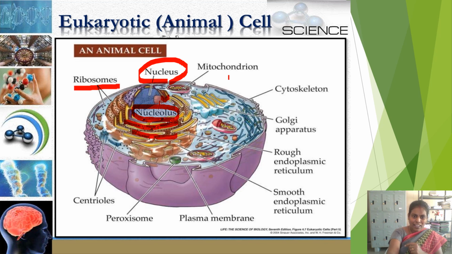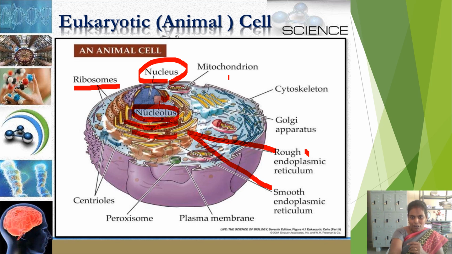They may occur free in the cytoplasm and also on the endoplasmic reticulum. Based on these ribosomes only, the endoplasmic reticulum is divided into two types. Do you remember that? Rough endoplasmic reticulum and smooth endoplasmic reticulum. And the second important organelle, the Golgi apparatus. Look at the strands which are arranged in parallel. These yellow color structures are the Golgi apparatus, which helps in the storage of all the materials.